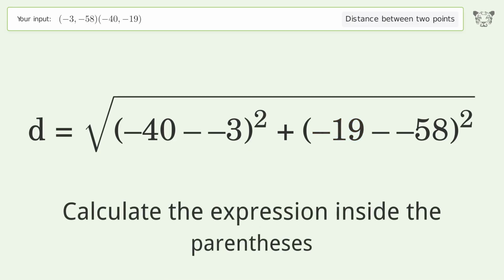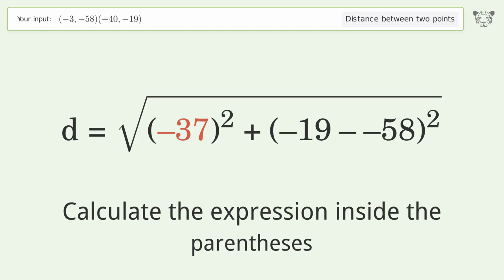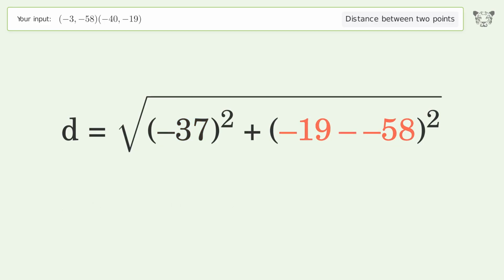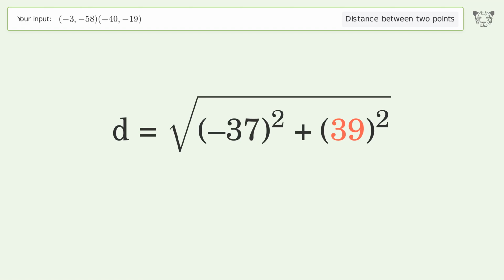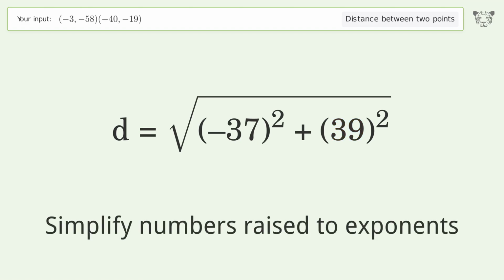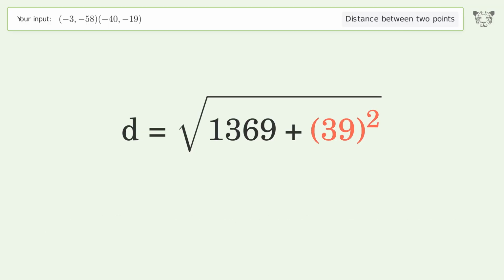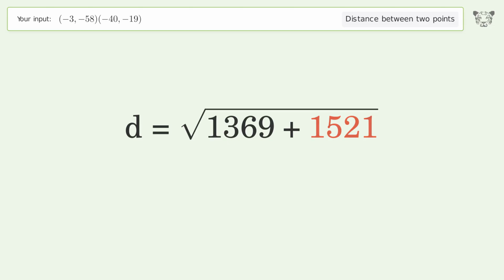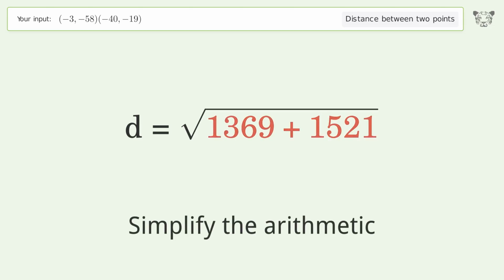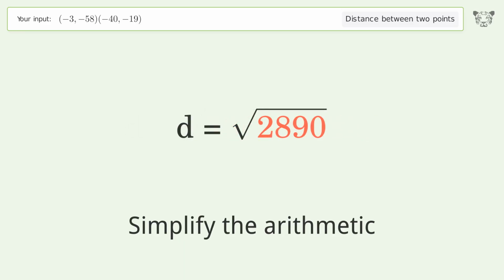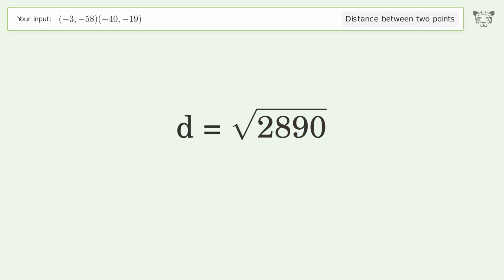Calculate the expression inside the parentheses. Simplify numbers raised to exponents. Simplify the arithmetic. And so the distance between the 2 points is the square root of 2,890, or 53.759.